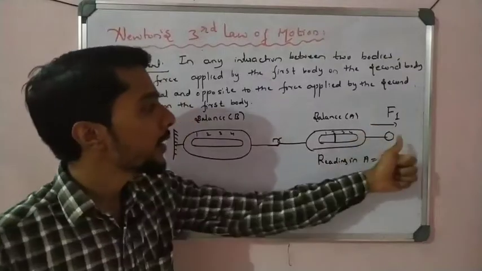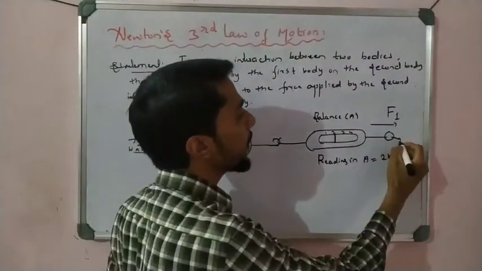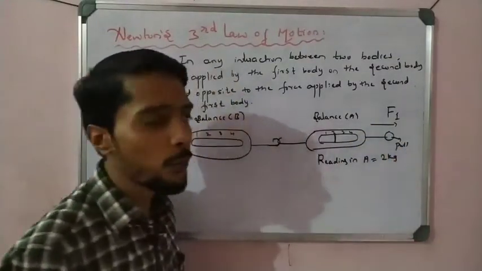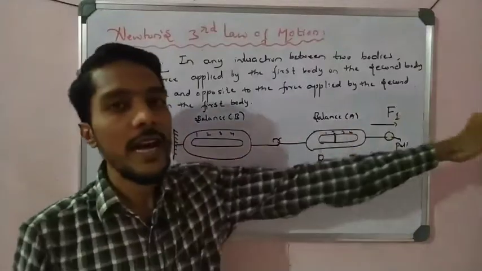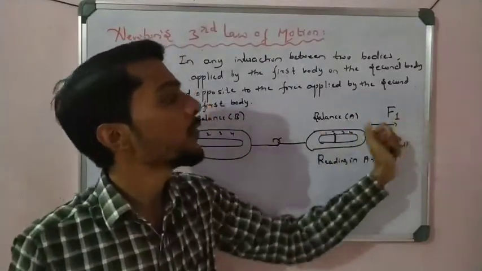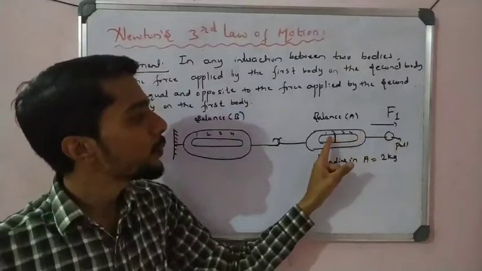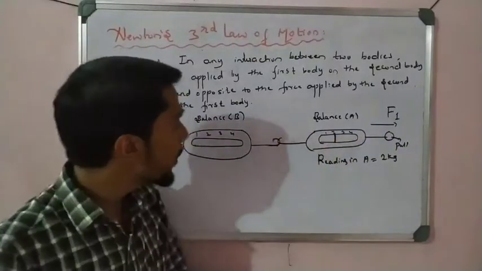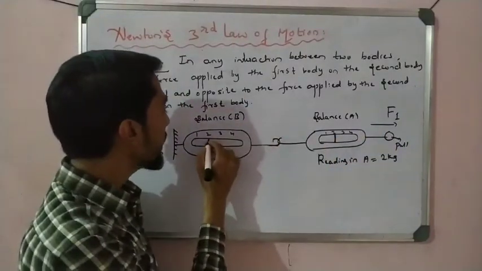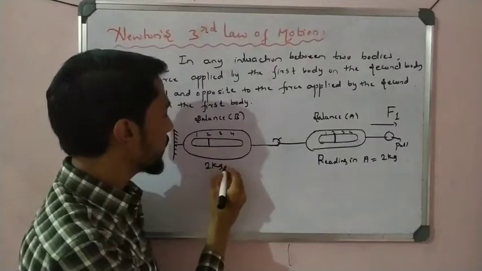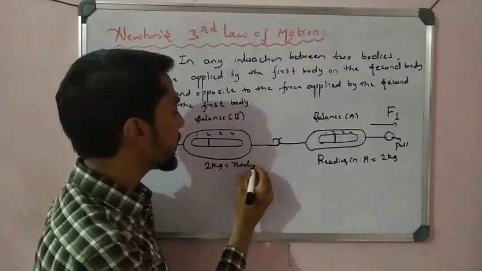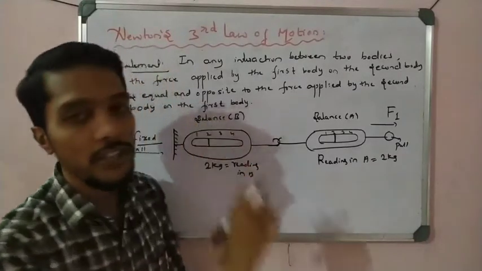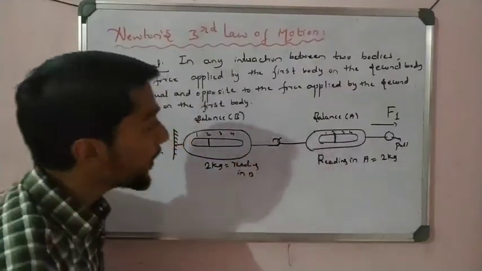If I pull here, that is pulling, the force is there. I apply force F1 in that direction, out of the board. So what happened? The spring shows 2 kg, and at the same time you observe that this also shows 2 kg. The reading in B is what? Also 2 kg. So tell me, what does it mean?